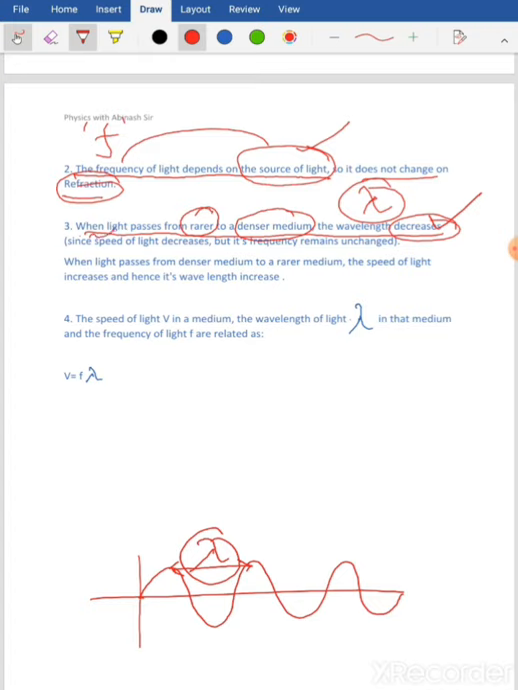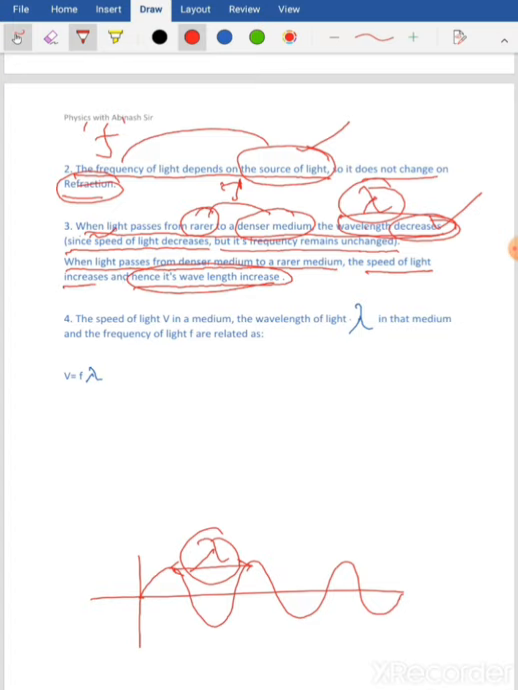When the ray of light is traveling from rarer to denser, what was happening to speed? Speed was decreasing. That is why wavelength is also decreasing. So in that way you can remember. Since speed of light decreases, its frequency remains unchanged, but wavelength decreases. When light passes from denser to rarer medium, the speed of light increases and hence its wavelength increases. So when speed of light decreases, wavelength also decreases. Please remember in this way.